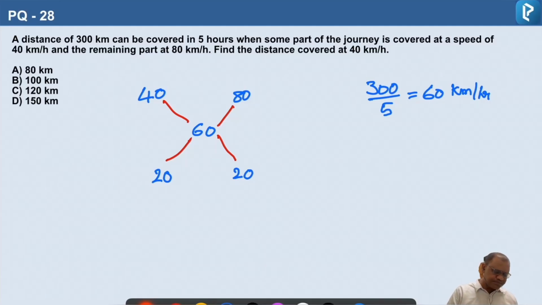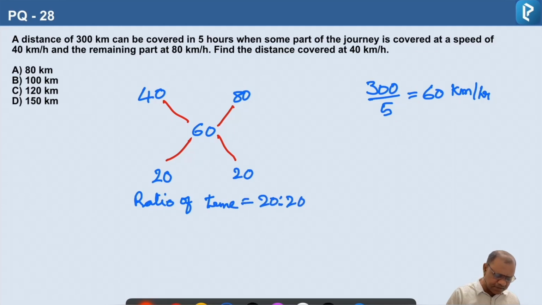So here the ratio of time is 20:20, which is equal to 1:1. Time is 1:1. So that means 1 hour. So the time taken is 1 hour. So 20:20, that is the ratio.